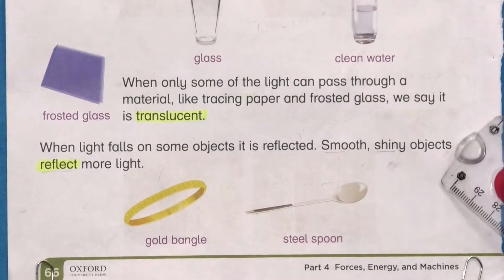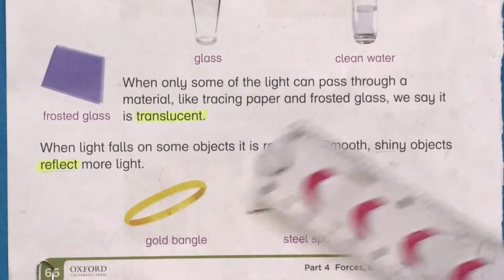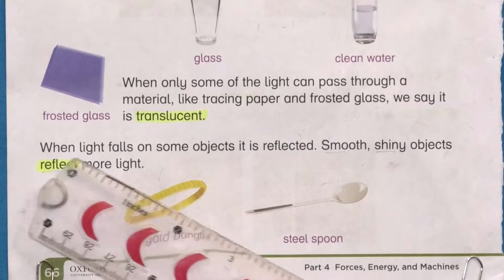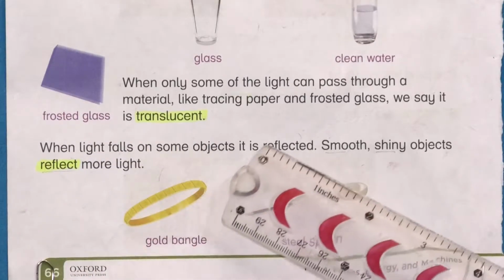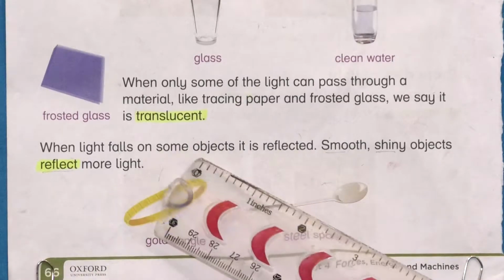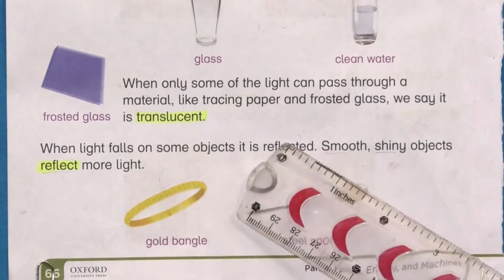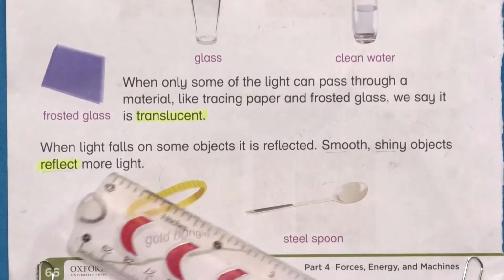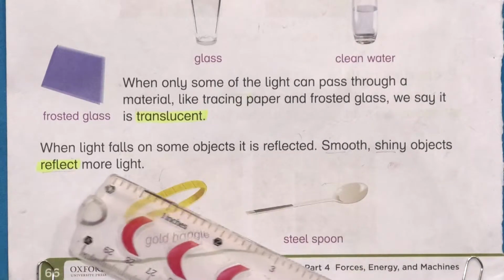Now the last topic of this chapter is reflection of light. Reflection of light means when light is reflected by some objects. Let's start reading. When light falls on some objects, it is reflected. It means it goes back and we can see the light again. Smooth and shiny objects reflect more light.